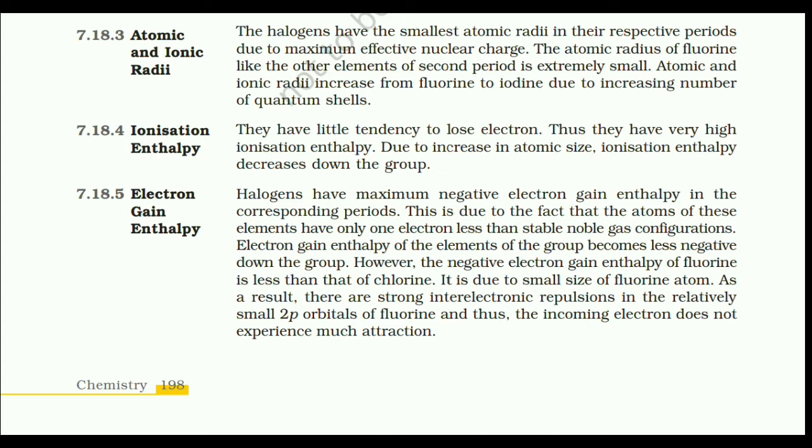However, the negative electron gain enthalpy of fluorine is less than that of chlorine. This is due to the small size of fluorine atom. As a result, there are strong interelectronic repulsions in the relatively small 2p orbitals of fluorine, and thus the incoming electron does not experience much attraction.